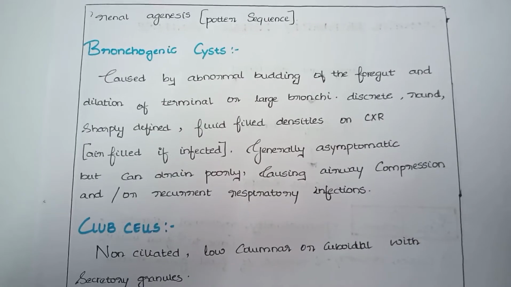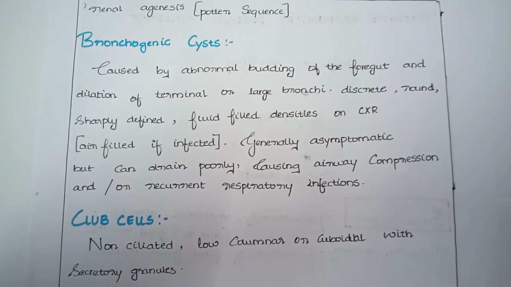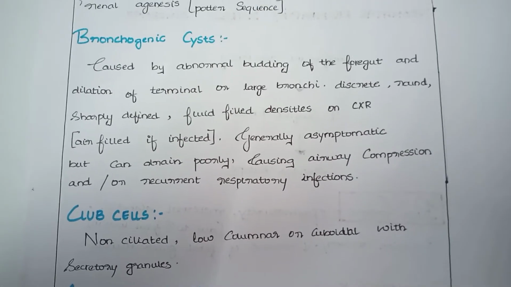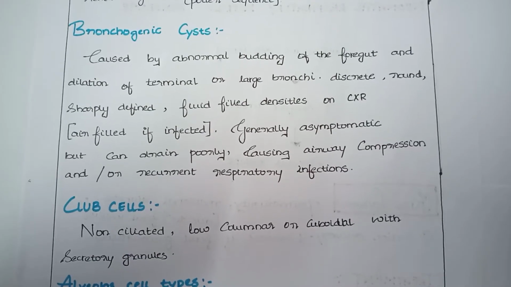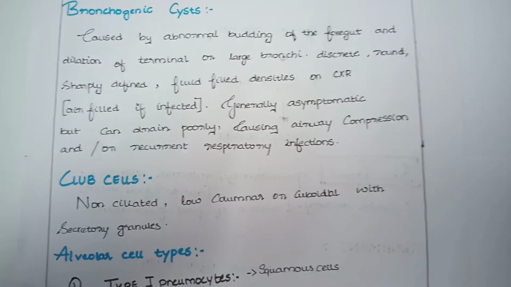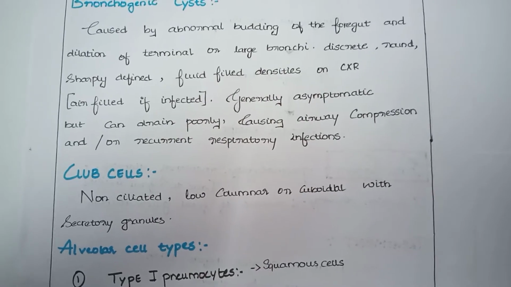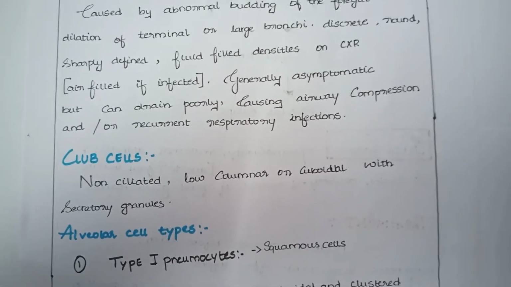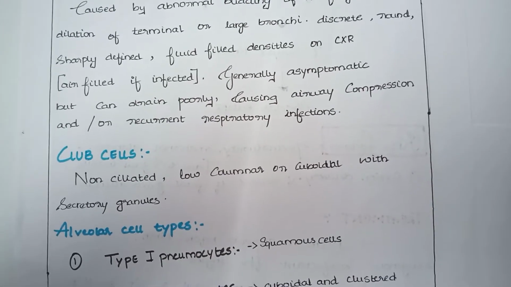The second lung malformation is bronchogenic cyst, and it is caused by abnormal budding of the foregut and dilation of terminal or large bronchi. It appears as discrete, round, sharply defined, fluid-filled densities on chest X-ray, air-filled if infected. Generally asymptomatic, but it can drain poorly, causing airway compression and recurrent respiratory infections. The third lung malformation is Klebsiella. It is non-ciliated, low columnar or cuboidal cells with secretory granules.